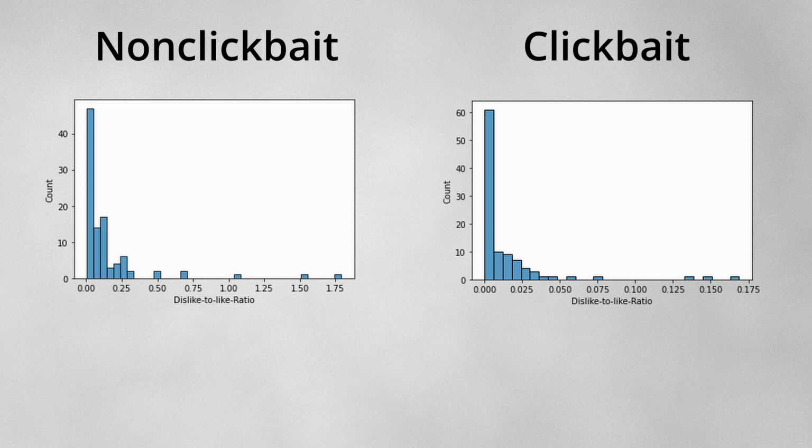If a YouTube video is clickbait, I hypothesize that it'll have a much lower like-to-dislike ratio than a non-clickbait video, because more people will dislike the video after being lied to. As a result, I created a new feature which is called dislike to like ratio, specifically just so that I don't get giant numbers. It's the inverse of like to dislike ratio.